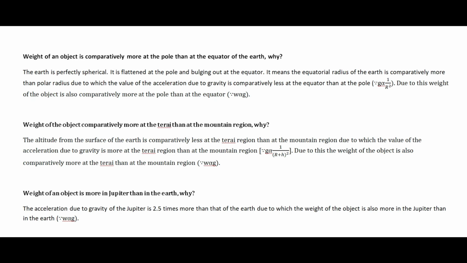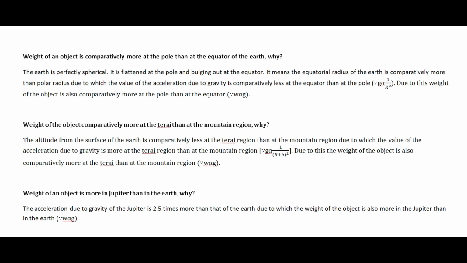We know the relation that g is proportional to 1 by r square, and that is the reason when radius is comparatively more at the equator and less at the pole, the value of the acceleration due to gravity is comparatively less at the equator and more at the pole. It means whenever radius is more, then acceleration due to gravity is less, and when radius is less, then acceleration due to gravity is more.